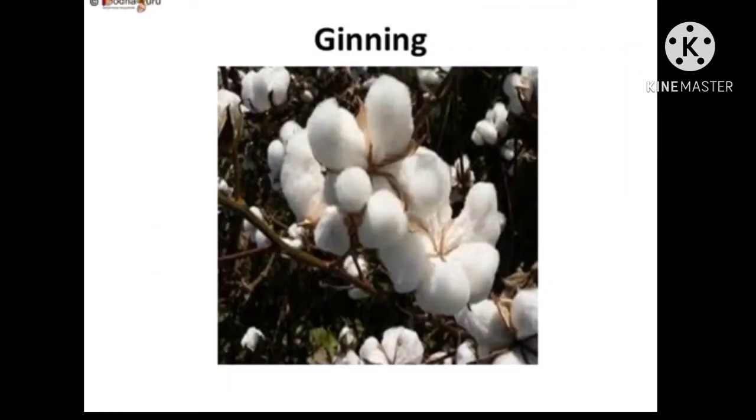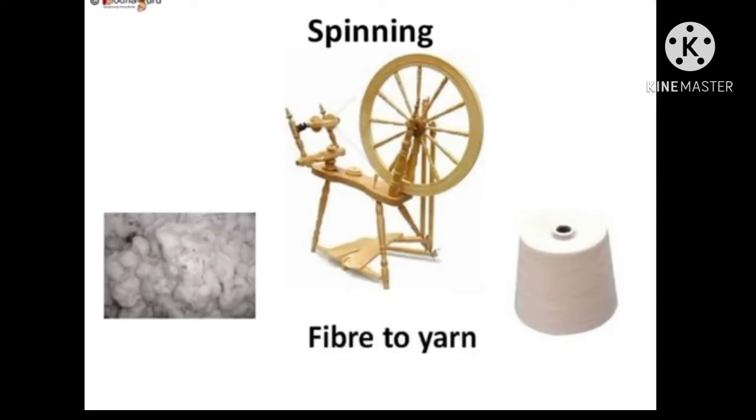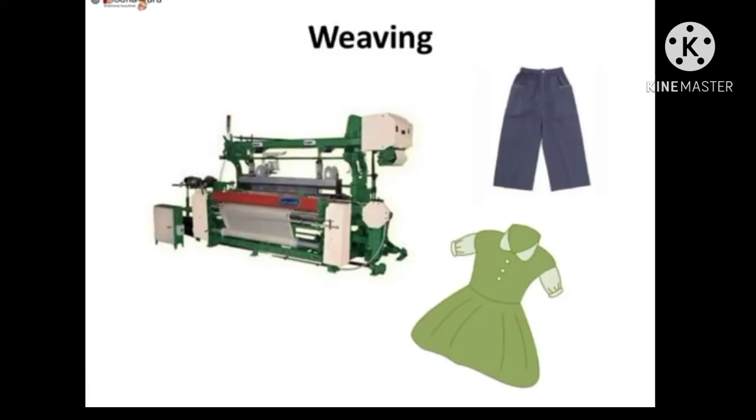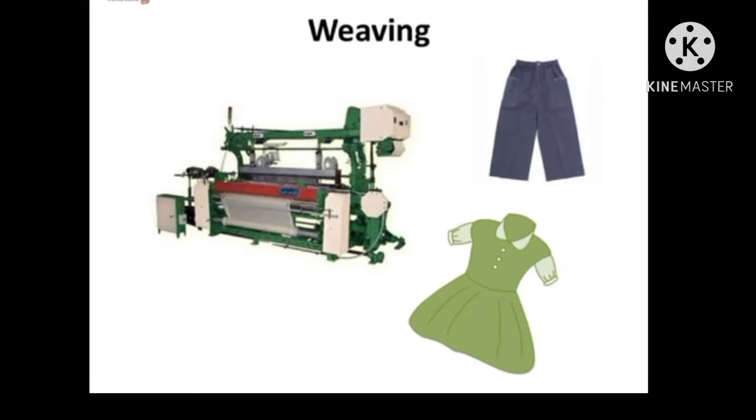The process of making cotton fabric from cotton fiber involves ginning, in which they separate the cotton seeds from the cotton bolls. It involves spinning, in which they make cotton yarns by spinning the cotton fiber. Next, it involves weaving. By weaving, they make cotton cloths from cotton yarns.